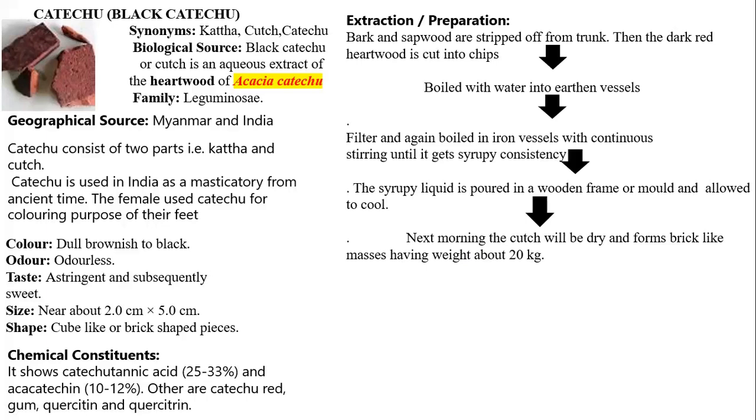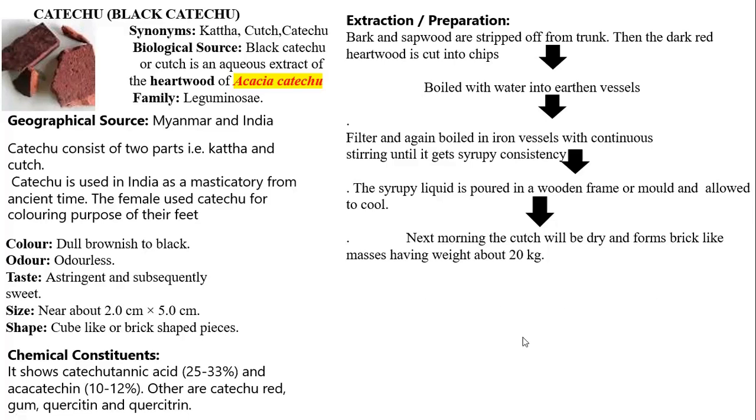After boiling, filter it. Concentrate the filtrate, then pour the concentrated extract into the shape you want and allow it to cool. From one plant you are getting near about 20 kg of tannins.